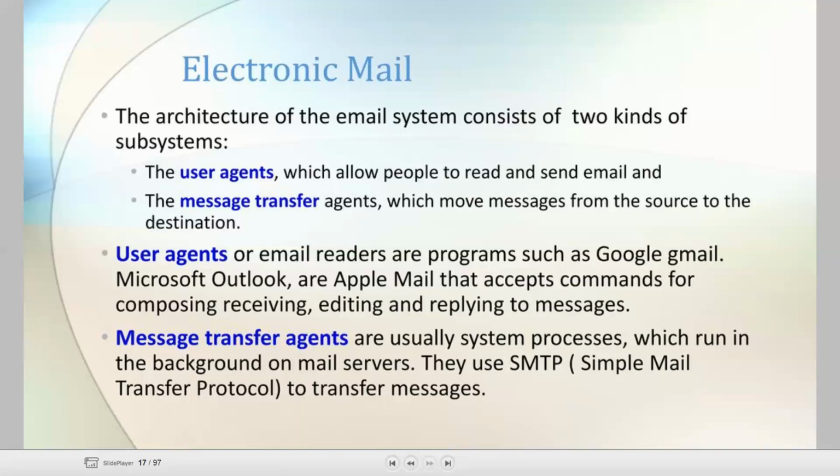This protocol is used to transfer the messages. Here, the user agent activities are in the foreground. We can see those things. In the background, message transfer agents will run on the mail servers, and they will use SMTP, simple mail transfer protocol, to transfer the messages.